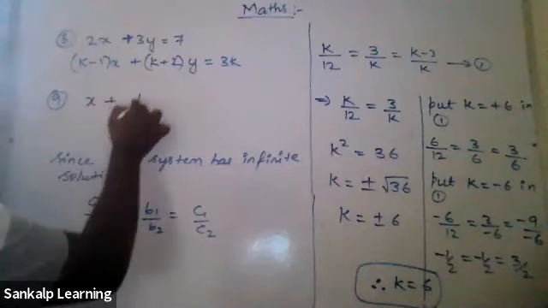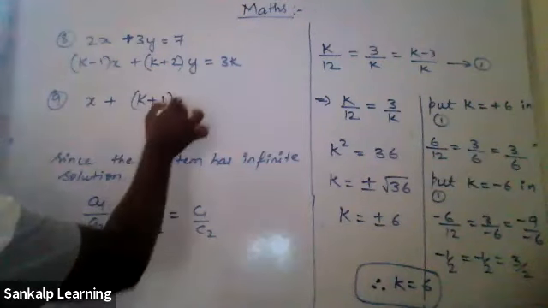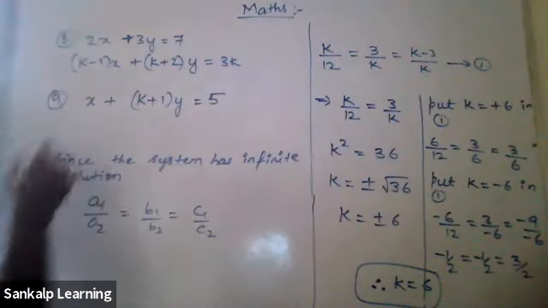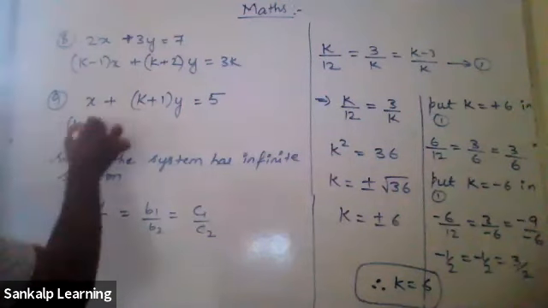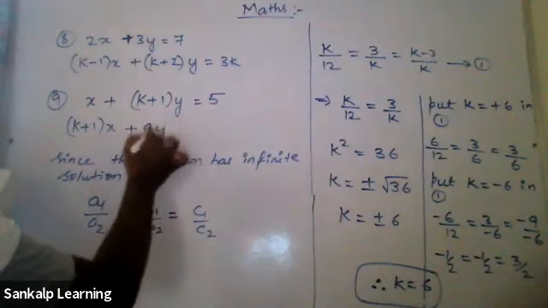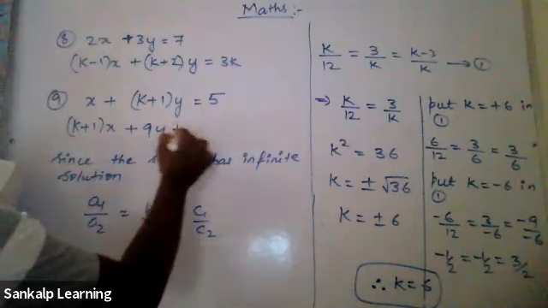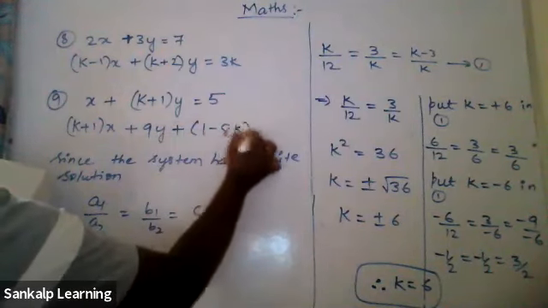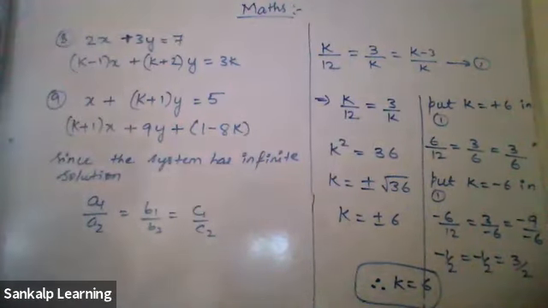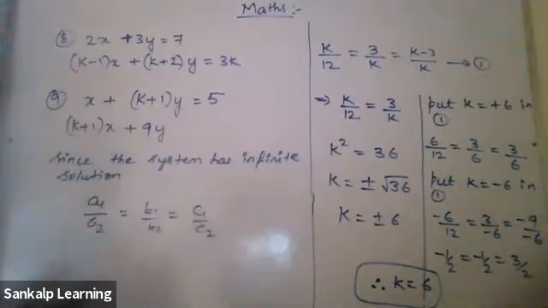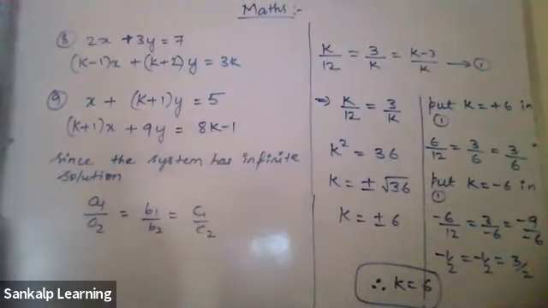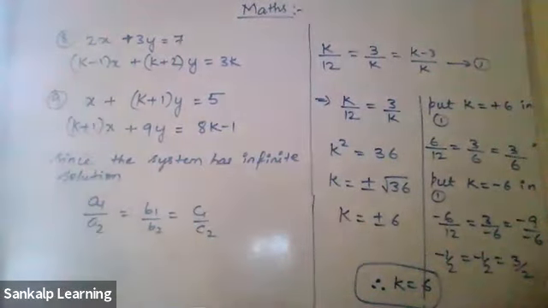x plus k plus 1 into y is equal to 5, and k plus 1 into x plus 9y equals 8k minus 1. I hope it is visible.